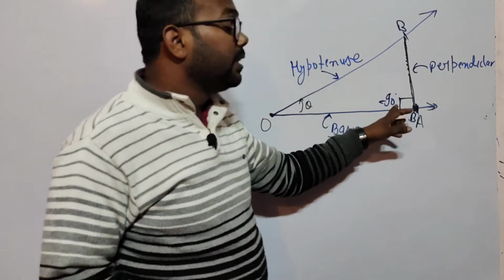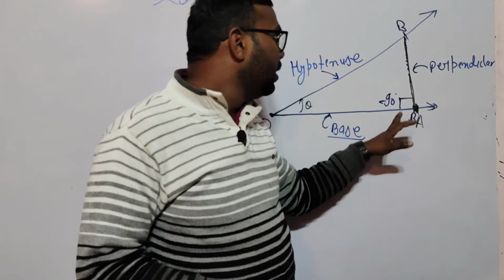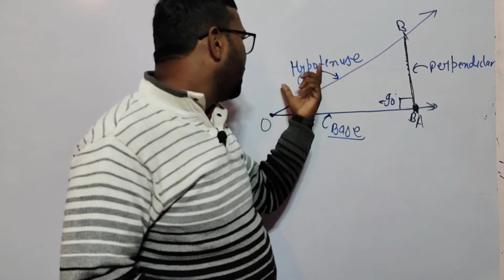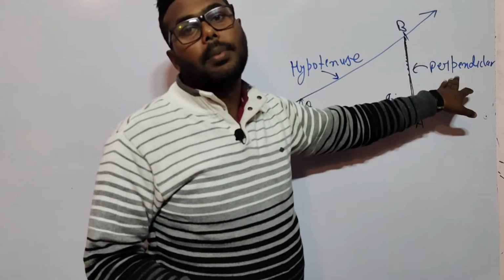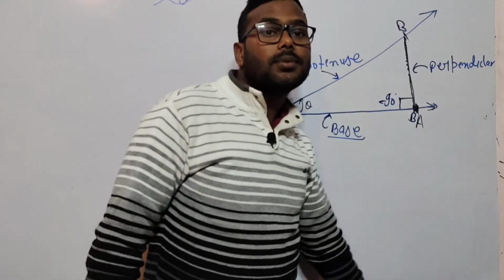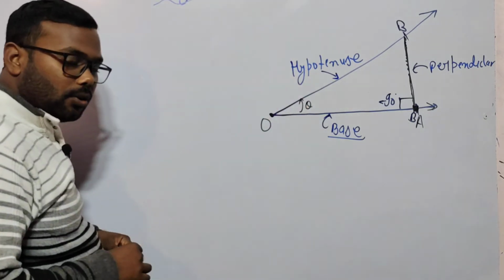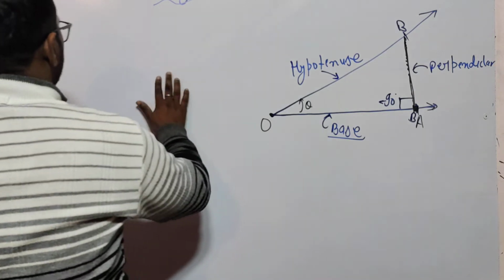Now we will calculate the base, perpendicular and hypotenuse. The perpendicular comes with the 90 degree. If there is no 90 degree, you do not get the perpendicular. You get the hypotenuse and base also, but you do not get the perpendicular, because the perpendicular comes with a cross section line like the 90 degree. Okay, with the 90 degree. So now the first